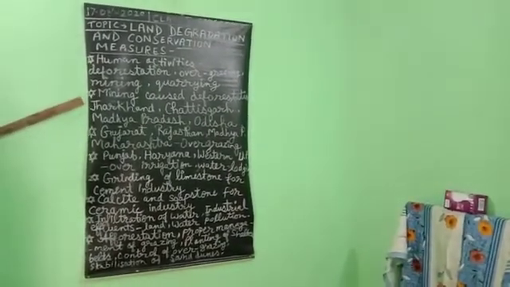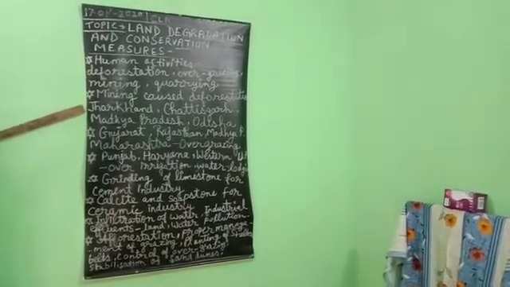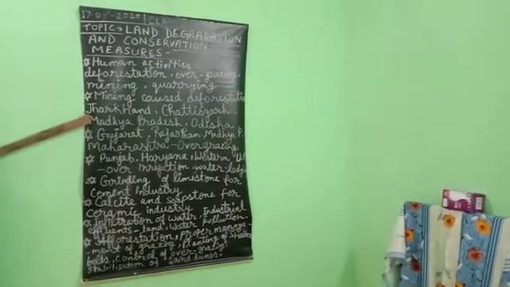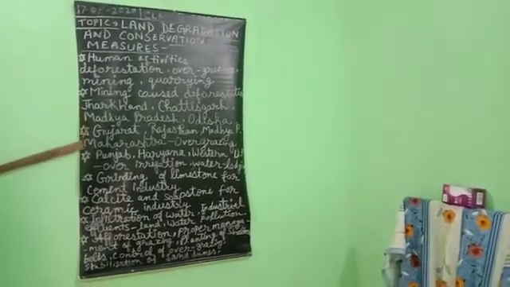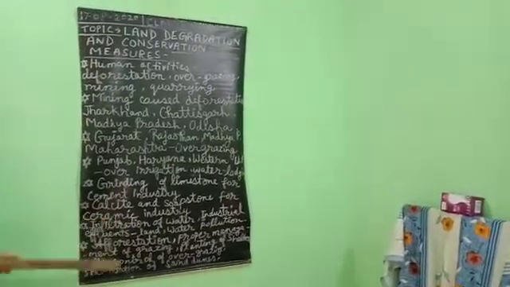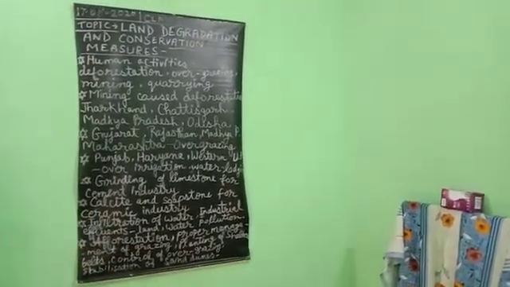After treatment, we can dispose of these materials in open areas, and that can reduce land and water degradation in industrial and suburban areas. So these are the measures we should follow to stop land degradation, and these are the reasons and the conservation measures.